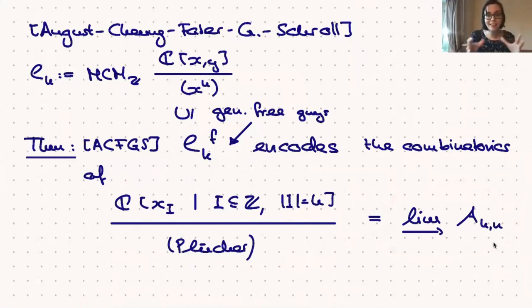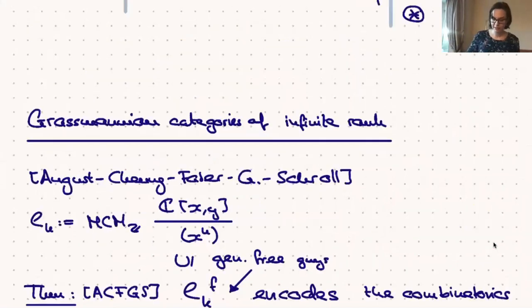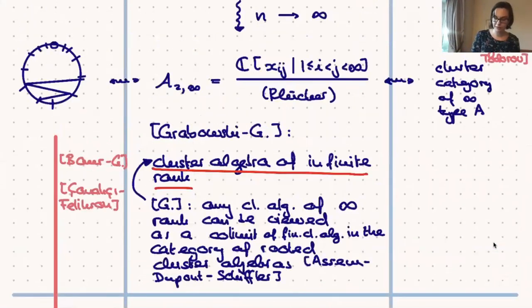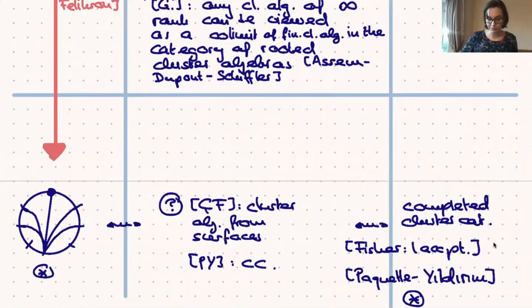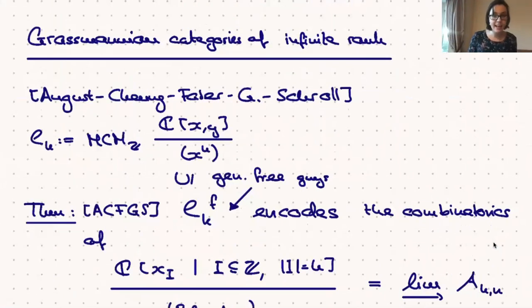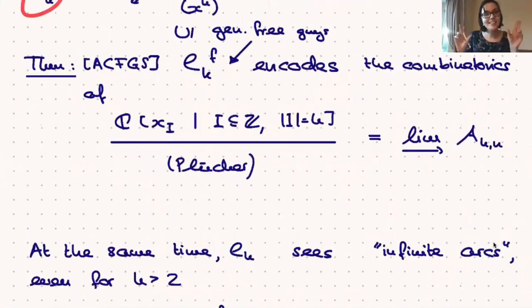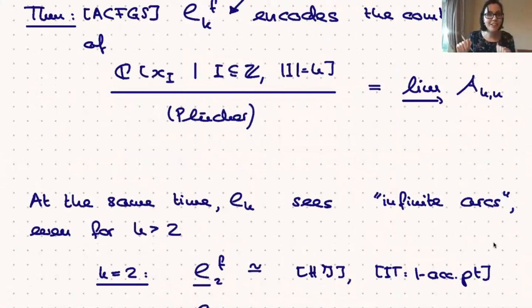So this is one side. It sees this tranche in between here. But what is more, it also sees that stuff here. So if we look at the whole category CK, then this also sees the infinite arcs, and I put that in quotation marks because a similar thing happens for higher k as well.